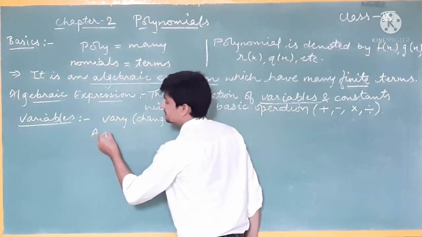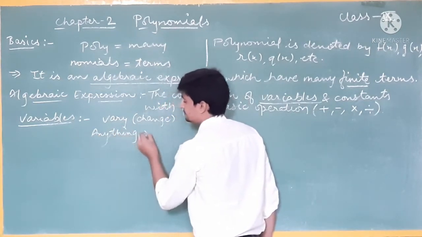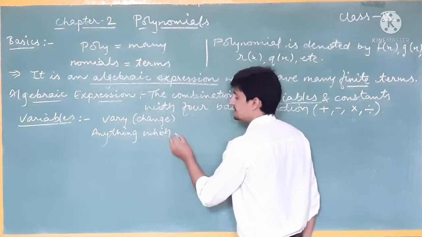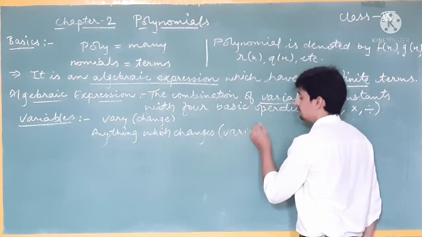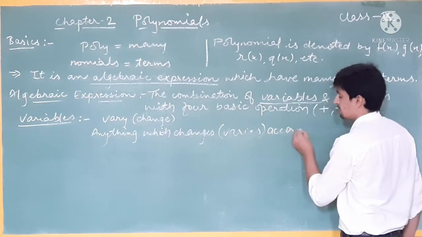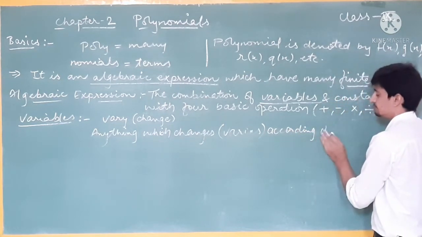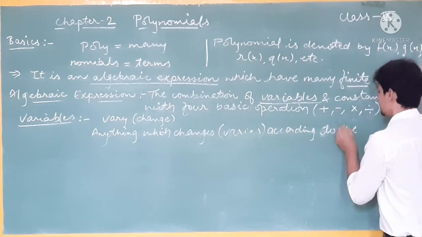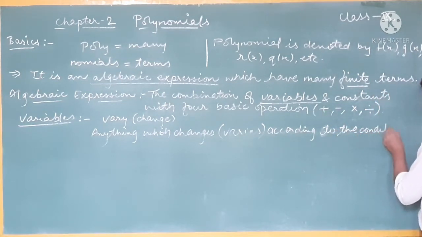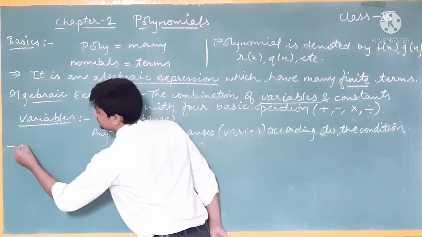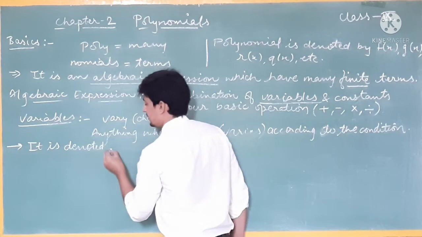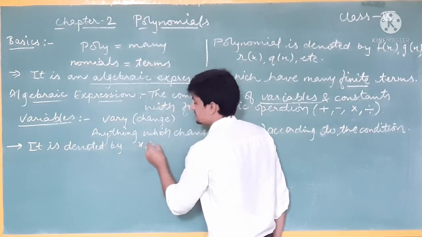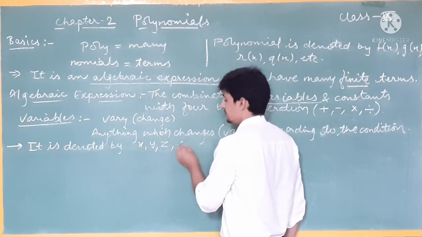Anything which changes, or varies, according to the condition. Understood? And it is denoted by x, y, z, etc.